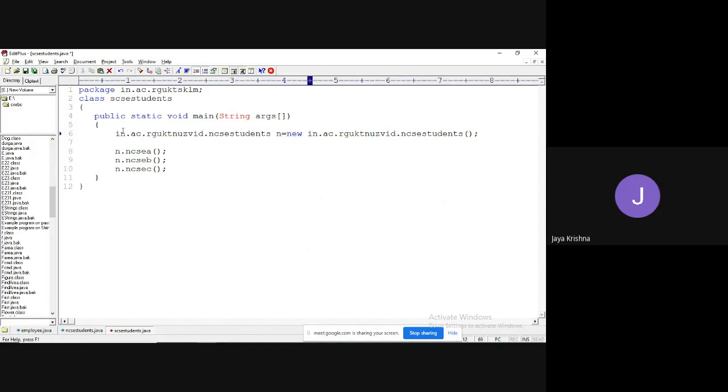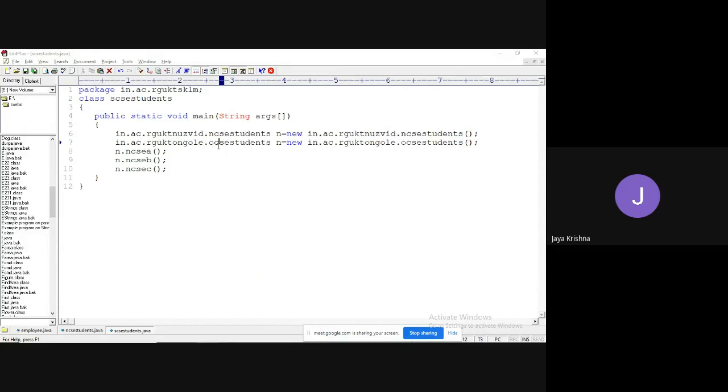For example, let me write one more for your clarification. I'm writing in dot ac dot rgukt, Ongol folder is there. In that OCSC students is there. rgukt Ongol dot OCSC students is there. Right, like this. As it is a small program, we are trying to write this much lengthy code. But in a project, we'll have huge lines of code, right? So every time writing like this is an incorrect, wrong approach.